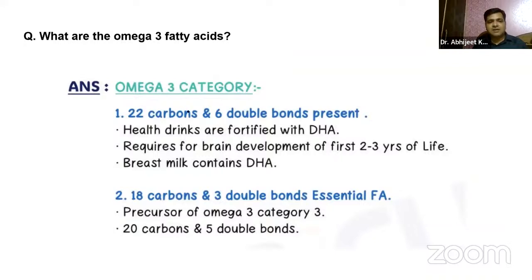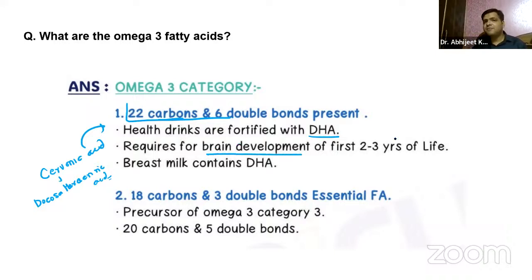You already know it contains 22 carbons and 6 double bonds, right? Now, in the omega-3 category, the one they are talking about is cervonic acid, also called docosahexaenoic acid. It contains 22 carbons and 6 double bonds. So DHA is nothing but docosahexaenoic acid. I have already told you this is required for brain development for the first 2-3 years of life, and breast milk also contains DHA. We have already discussed this, right?